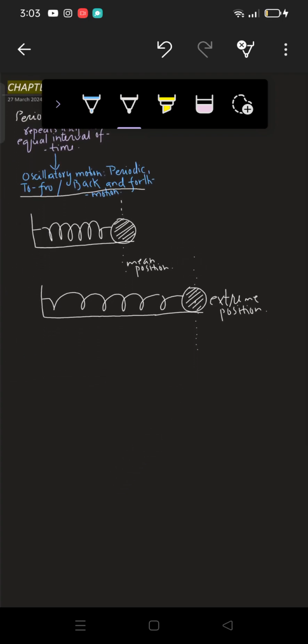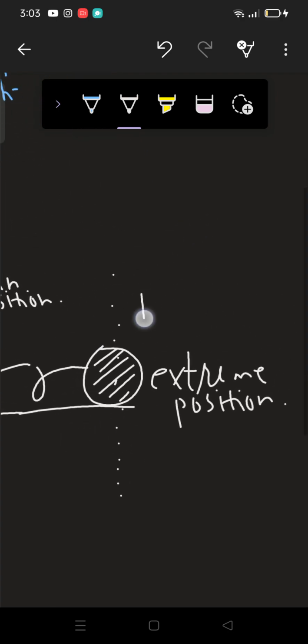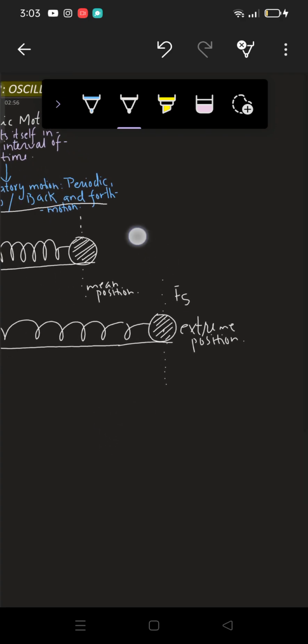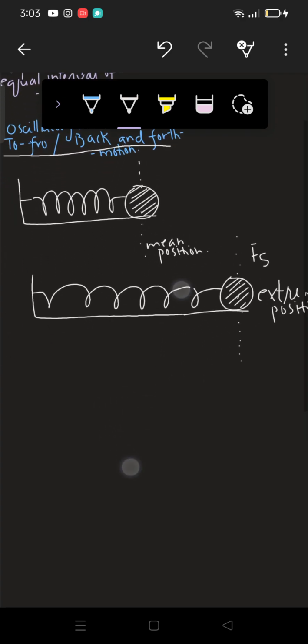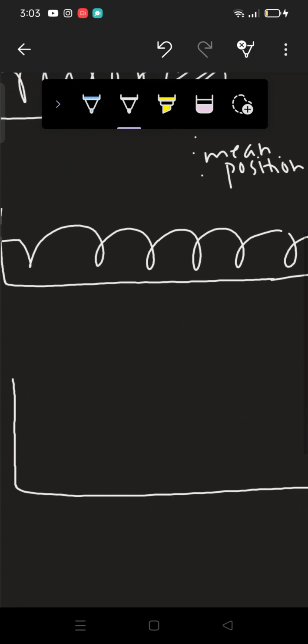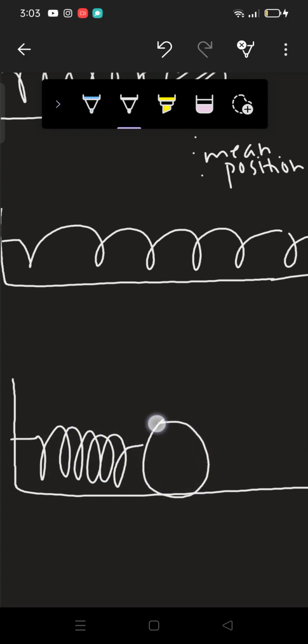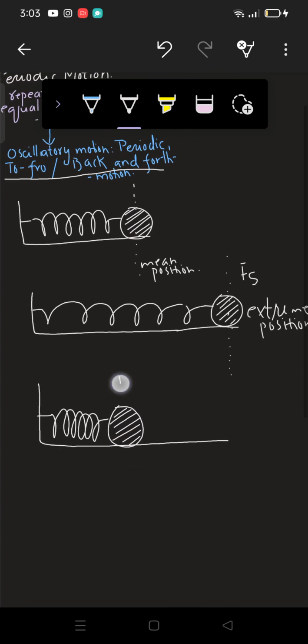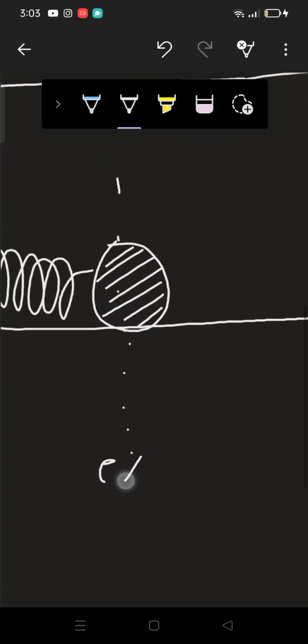Then again it will have a restoring force. The restoring force Fs will take this body towards the mean position. But what do you guys think? Will it directly go to the mean position and stop? No, it will now come here, and this is also its extreme position.